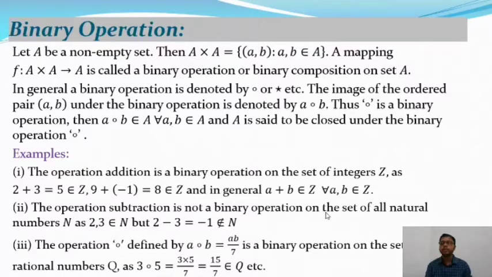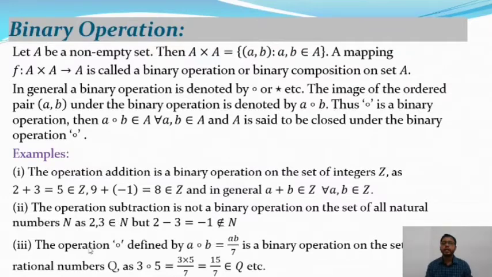Why is it not? Consider the set of all natural numbers. You know that 1, 2, 3, 4, 5 are all natural numbers. But 2 minus 3, where minus is the operation, is equal to minus 1, and minus 1 does not belong to N. As well, 2 and 5 both belong to N, but 2 minus 5 does not belong to N. 2 minus 5 is equal to minus 3, and minus 3 is not a natural number. So the operation subtraction on the set of natural numbers is not a binary operation. That is, their composition is not closed.